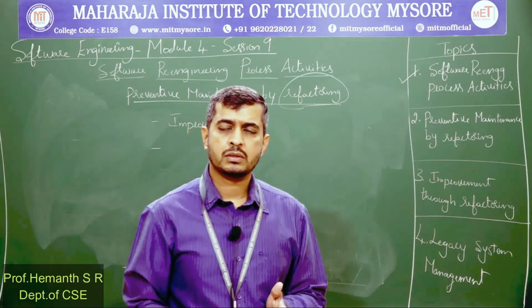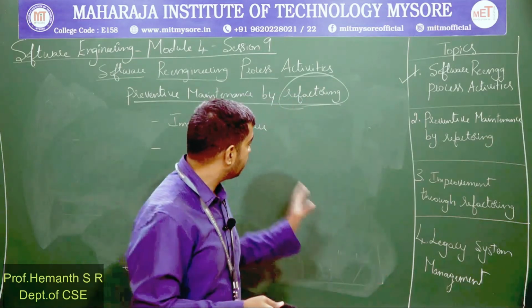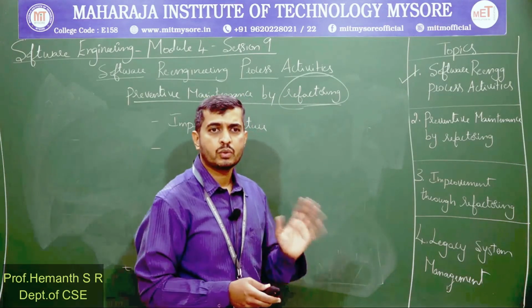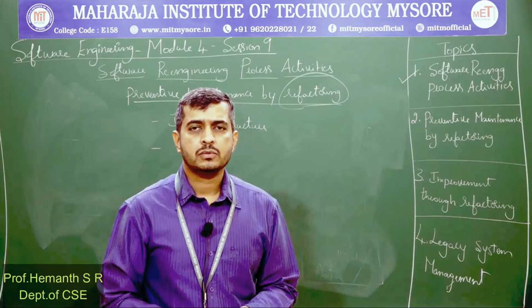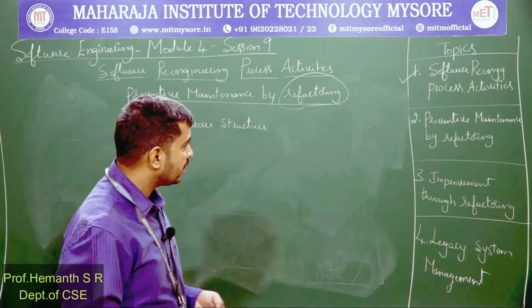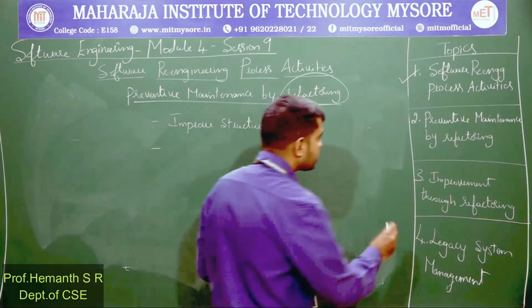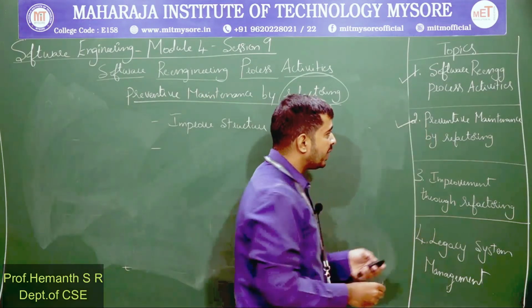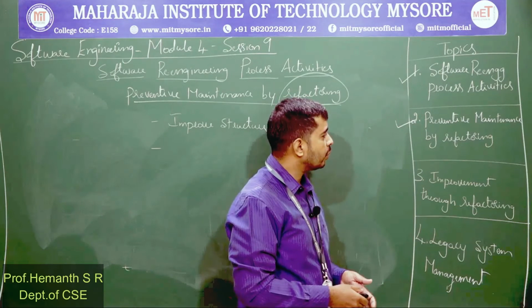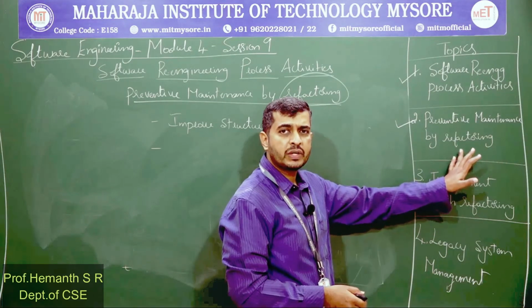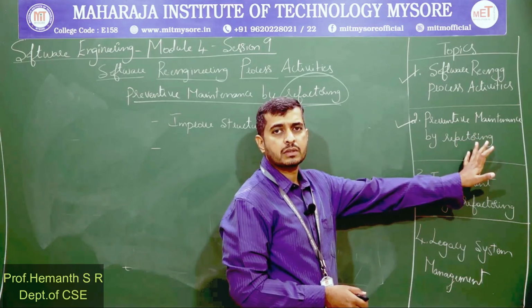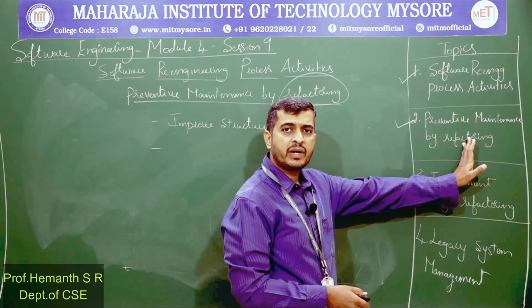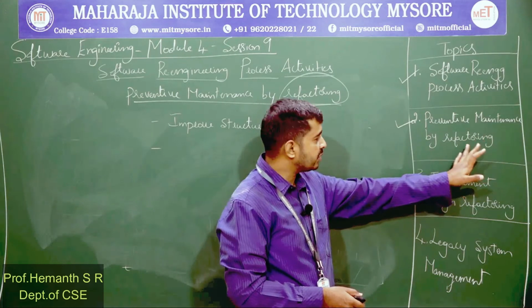So we are trying to improve the software through refactoring. So we understood preventive maintenance by refactoring. We use refactoring to ensure maintenance will be easy, and refactoring can be done at any stage. It can be introduced in the design itself.